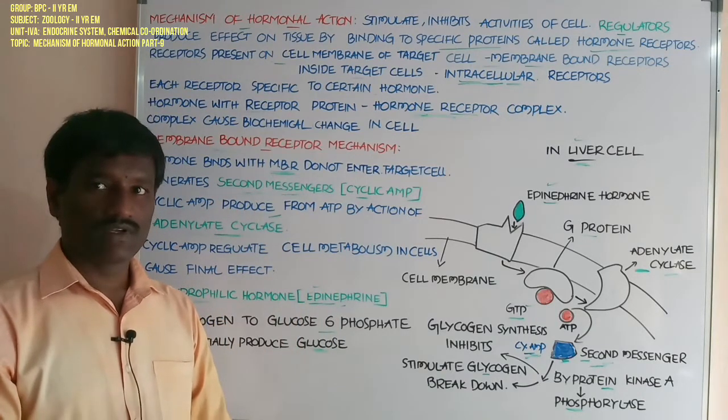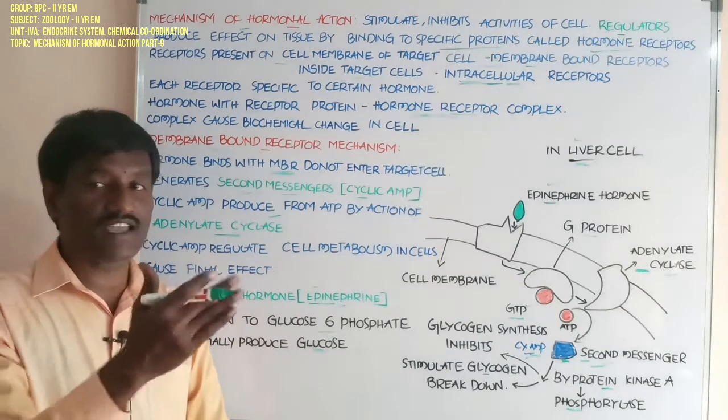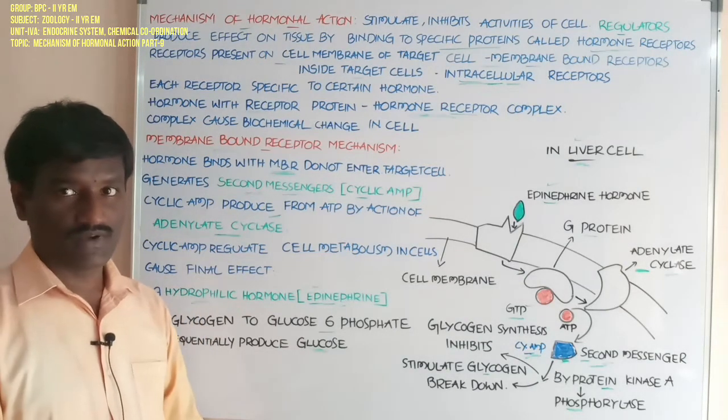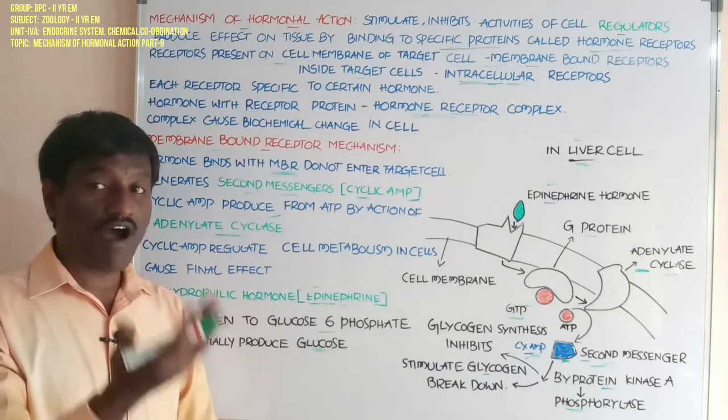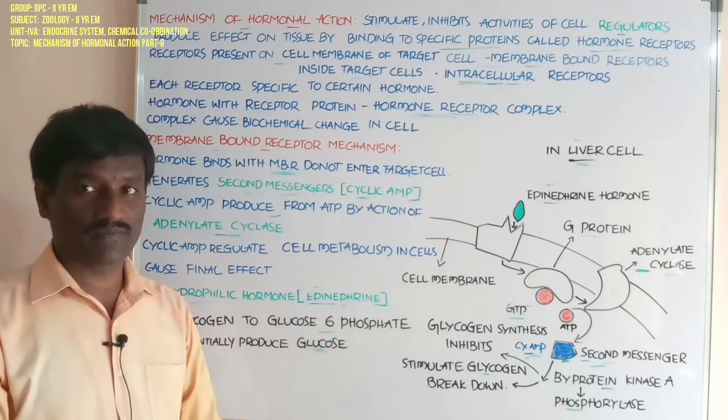That is the role of cyclic AMP in the target cell, which is generated by the hormone receptor complex.